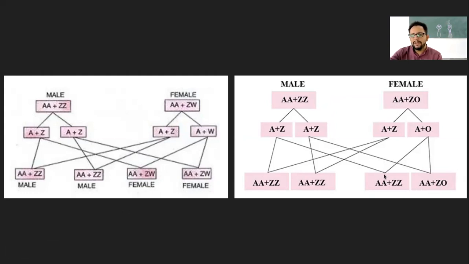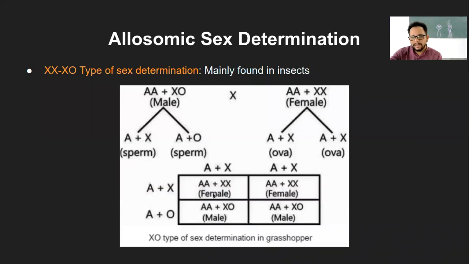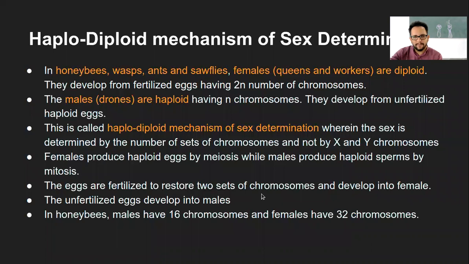Like I had mentioned, the chance of male and female offspring being formed will be 50-50. So that is the chromosomal sex determination.